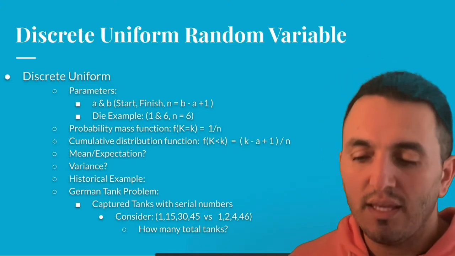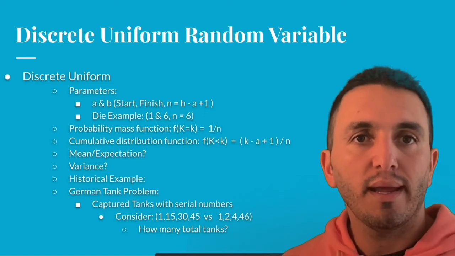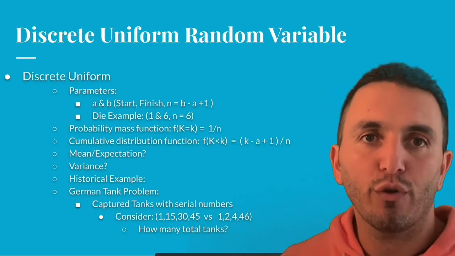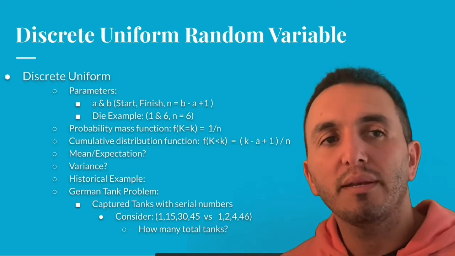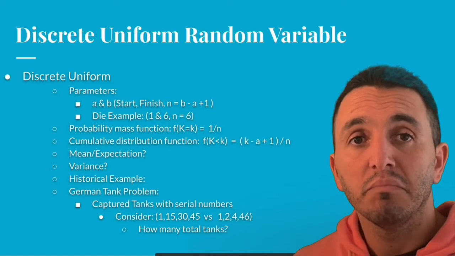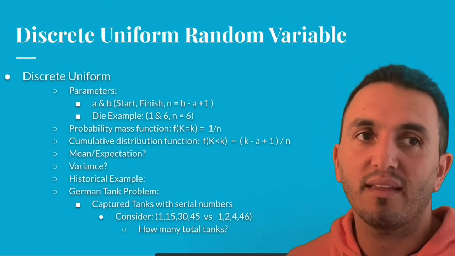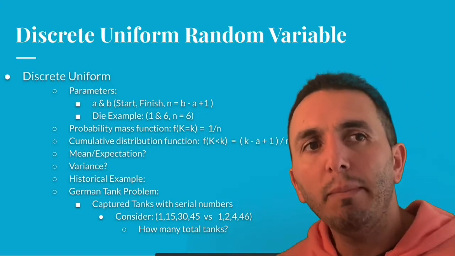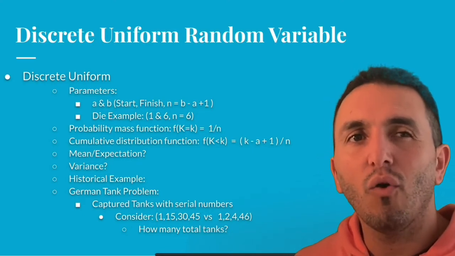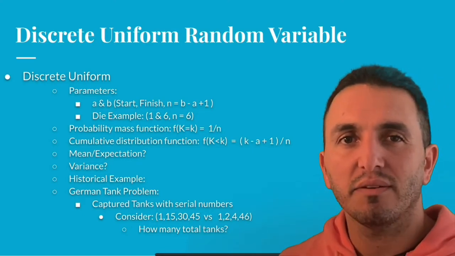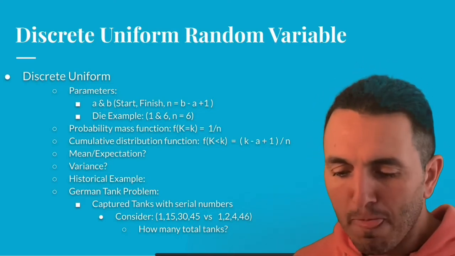So let's say they see 4 pictures, right? And the 4 pictures show tank number 1, tank number 15, tank number 30, and tank number 45. The question is, given that those 4 numbers are out there, how many tanks do the Germans have? So we know at least 45 tanks, right? Because that 45th tank is there, but maybe not 1,000 tanks, because the probability of seeing only up to serial number 45, given that there's 1,000, is probably pretty low, right? So what we want to say is, what's our best guess?